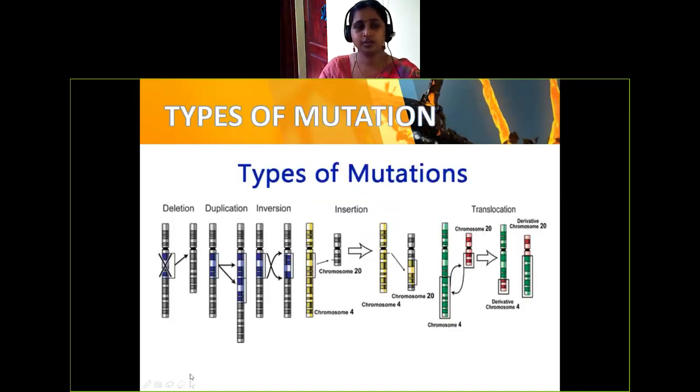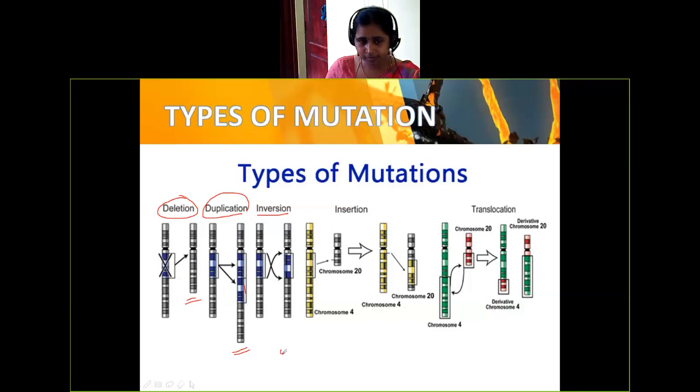So here comes deletion. You can see the particular arm got deleted and the size reduced. And duplication: I said EF duplicated the same way, duplicated here, and the size increased. Inversion is nothing but a change in position.